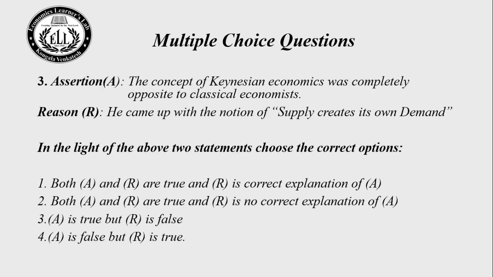Question number 3. 30 seconds time for this question. Try to solve it yourself. After that I will do the explanation. Your time starts now.